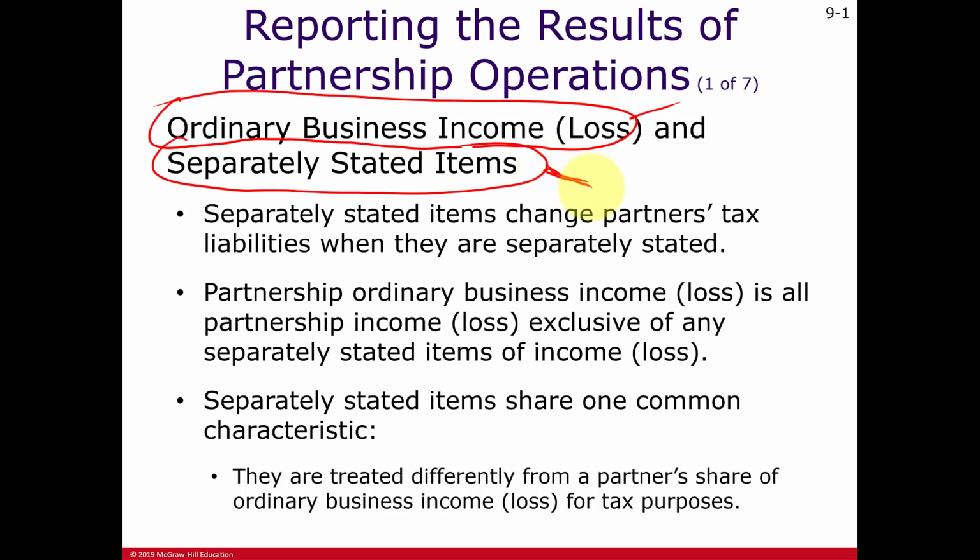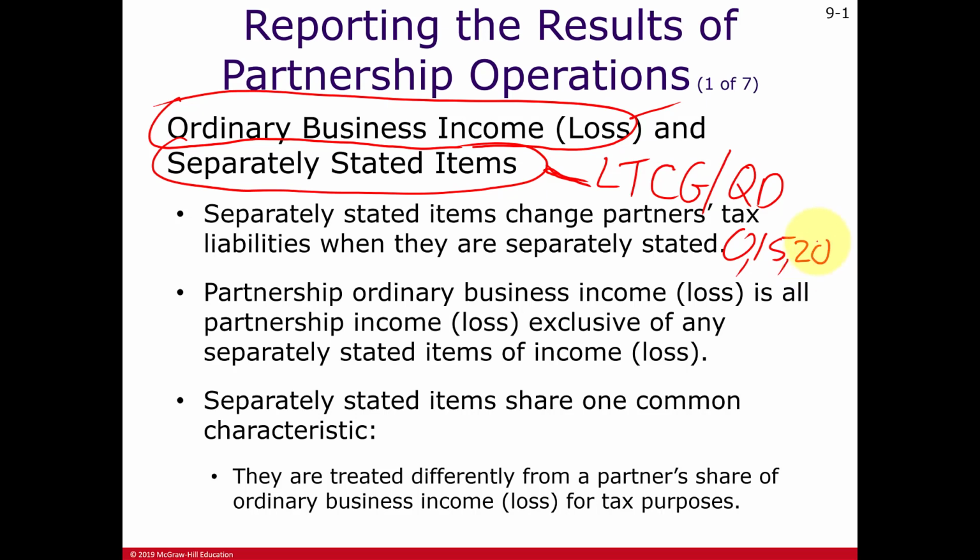One of the main examples of a separately stated item is the treatment of long-term capital gains and qualified dividends. As we learned in a previous tax course or a previous chapter within our course, these items get taxed at lower rates, like either tax-free, 0, or possibly for most people 15%, or for wealthier taxpayers, 20%.